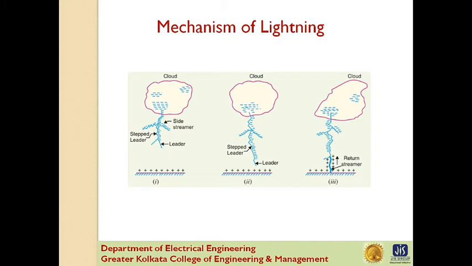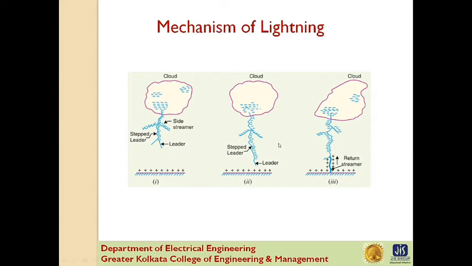Now, in the first figure, you can see the leader streamer being unable to reach the earth, as the gradient at its end could not be maintained above the strength of the air. It may be noted that the current in the leader streamer is low, that is less than 100 ampere, and its velocity of propagation is about 0.05 that of the velocity of light. Moreover, the luminosity of the leader is very low.